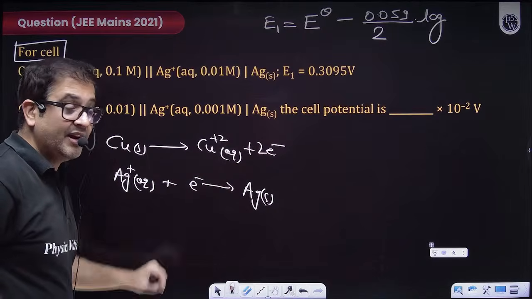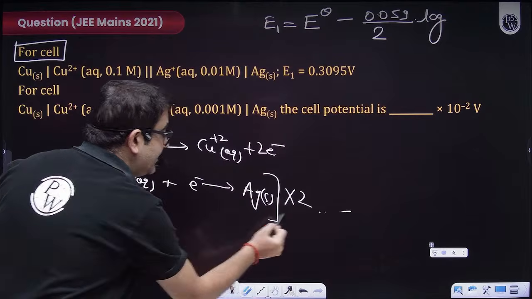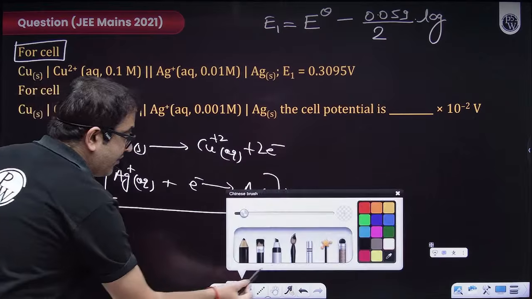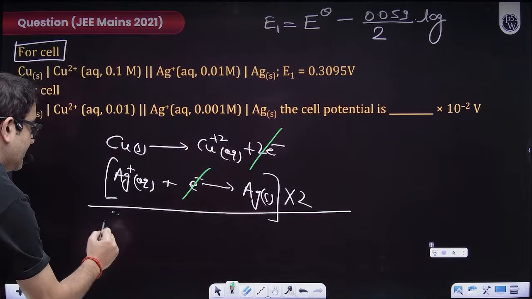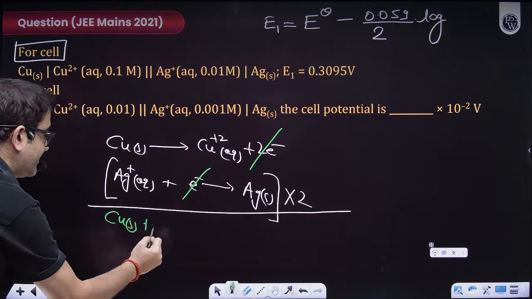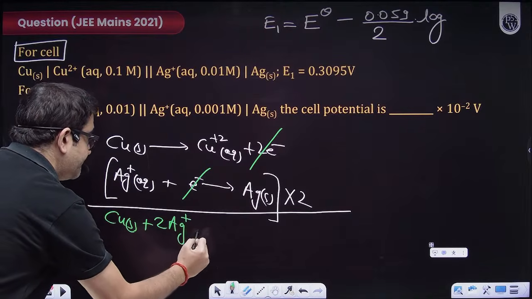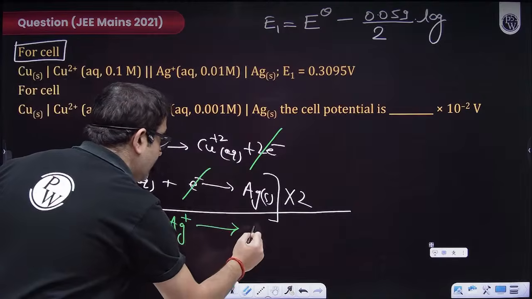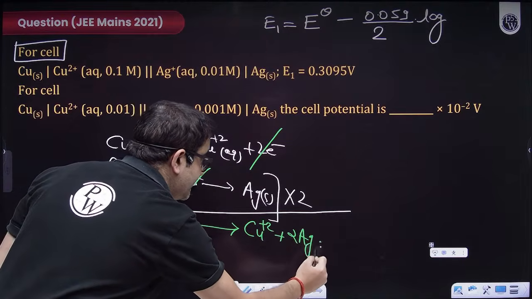Sir, it is giving 2 electrons, so you have to multiply this complete reaction by 2 and then add, then the electron transfer will be equated. That means the reaction becomes: copper solid plus twice silver ions giving copper ions plus twice silver solid.